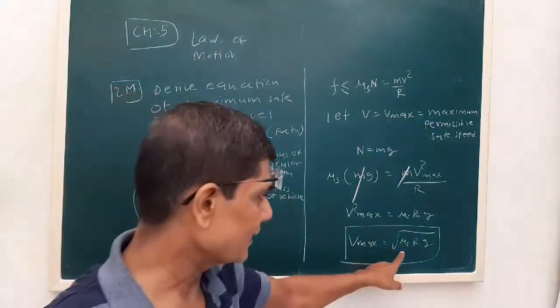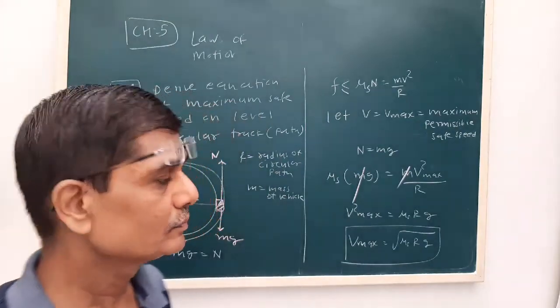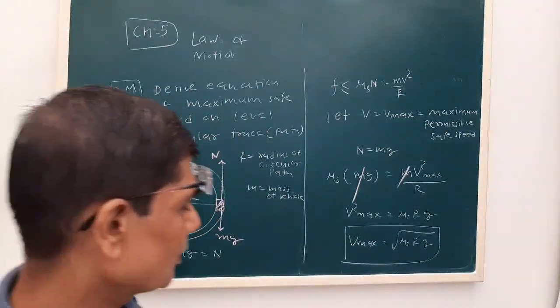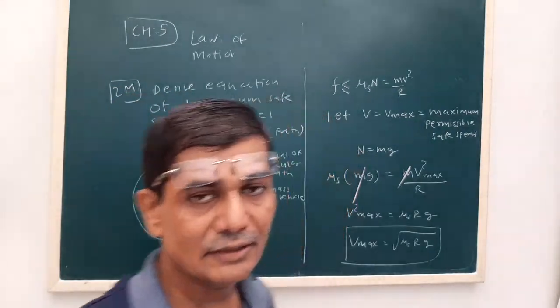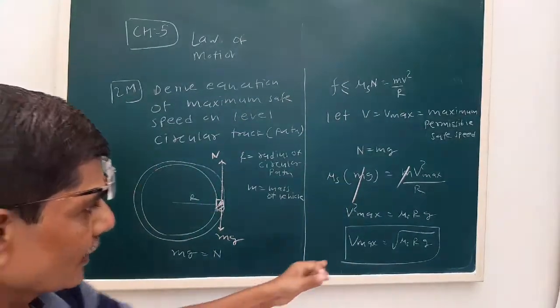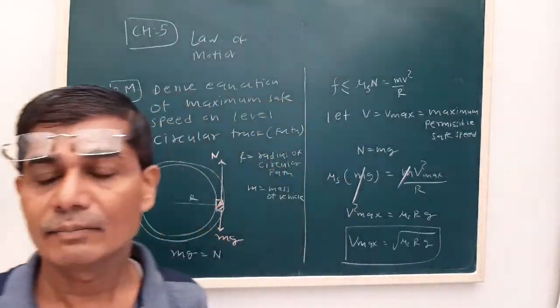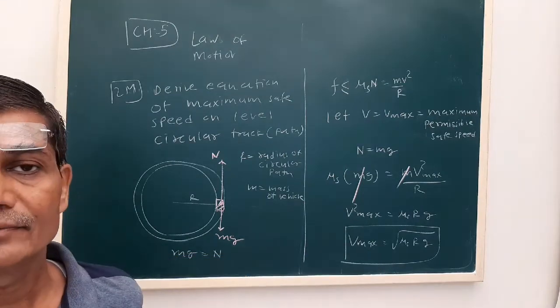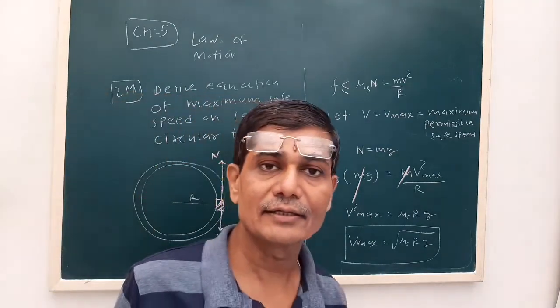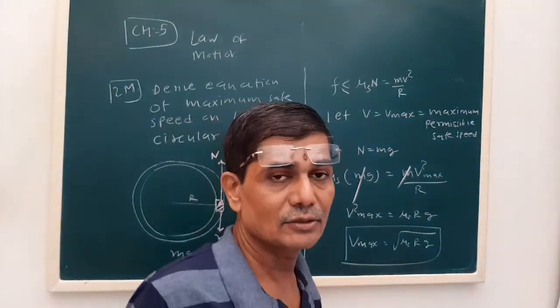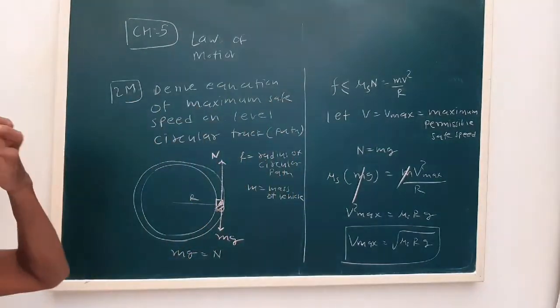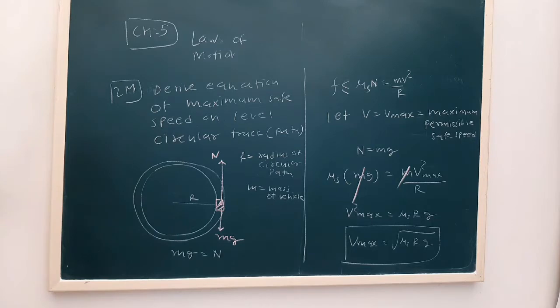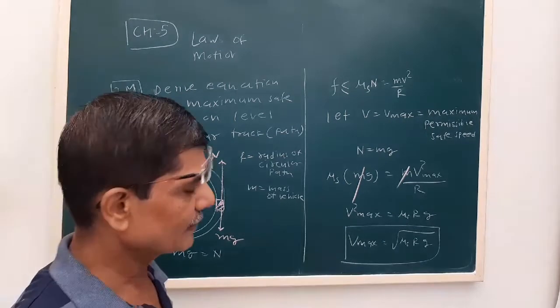Mu s is the coefficient of static friction, r is the radius of the circular track, and g is the gravitational acceleration. We can see in this equation nowhere the mass of the body is coming, so we can say the maximum safe speed on a level circular track is independent of the mass of the body. So this is about the motion of a vehicle on a level circular track.